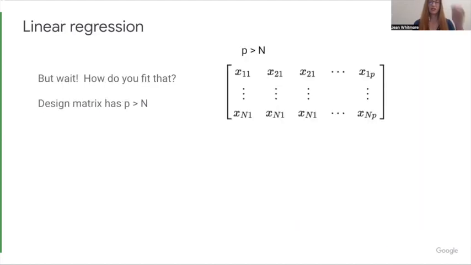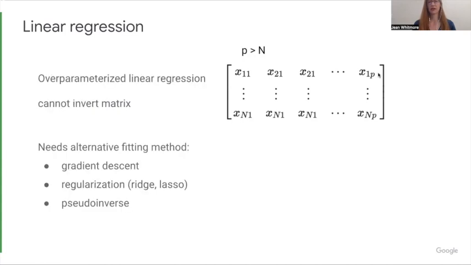But the question is, how do you fit that? If you think about that matrix equation I showed you, if there's far more columns than rows here, you can't invert the matrix, which is normally what's done to solve the linear regression, to estimate the betas. So you need to find a different way to estimate those betas. We could use gradient descent, just like neural nets use. Maybe there's something special about gradient descent or stochastic gradient descent, or these methods that helps us find a good solution. Another thing that's often done in practice is regularization.